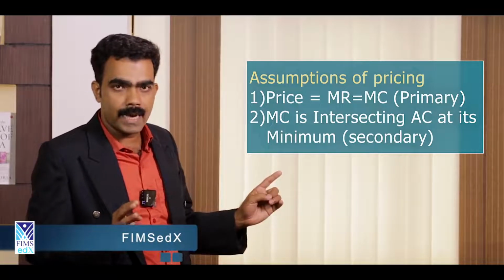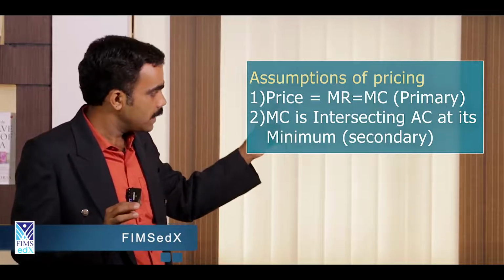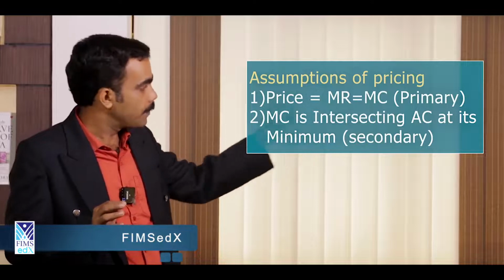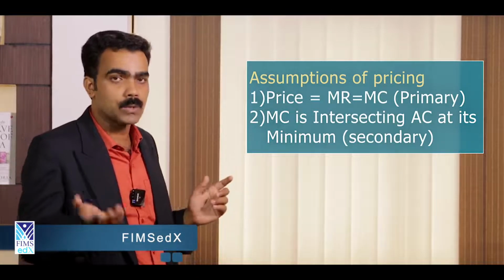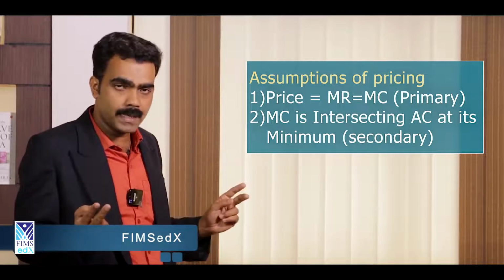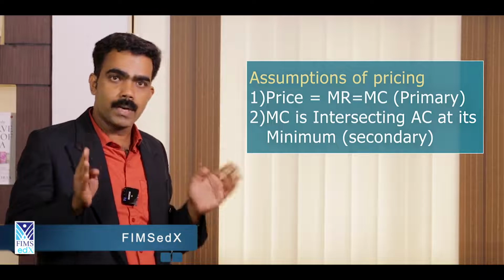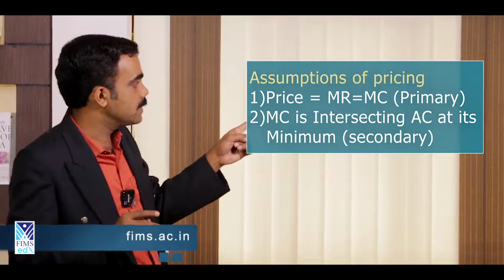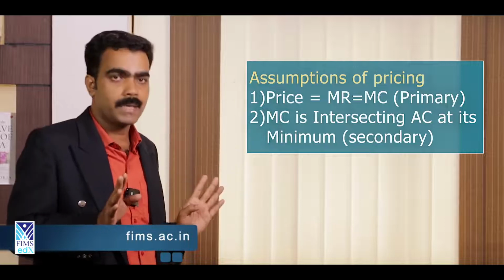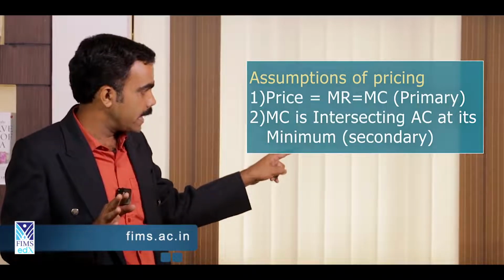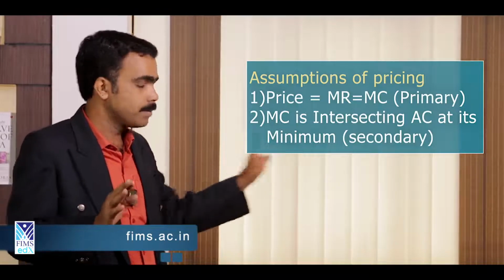The first one is that the price is fixed at a point at which MR equals MC. MR stands for marginal revenue, MC is marginal cost. There are two conditions of pricing for every market, not only perfect competition. The first one is that price is fixed at a point at which MR is equal to MC. The second condition is that marginal cost intersects the average cost at its minimum.